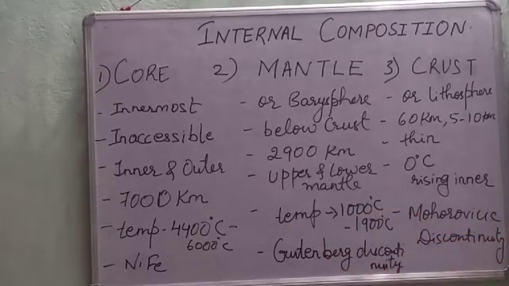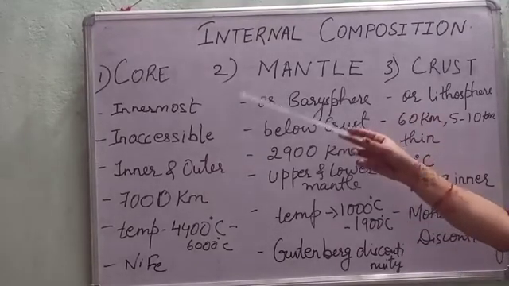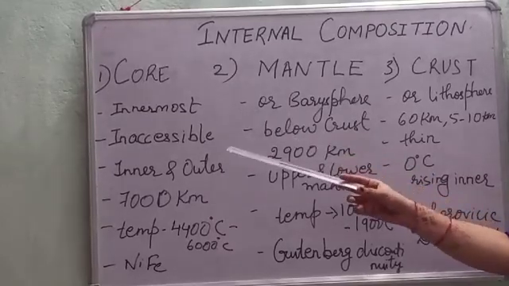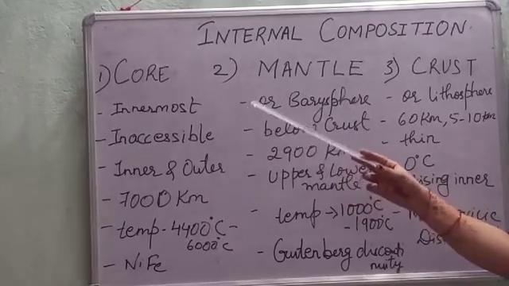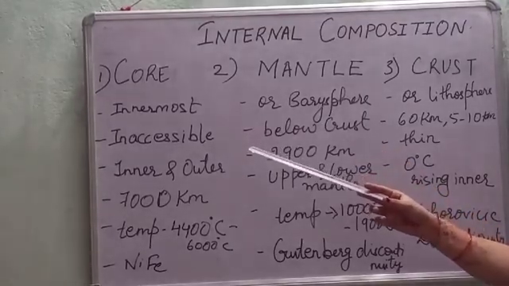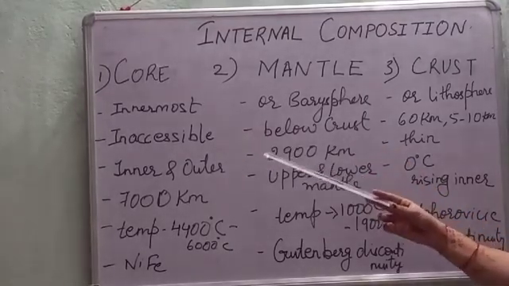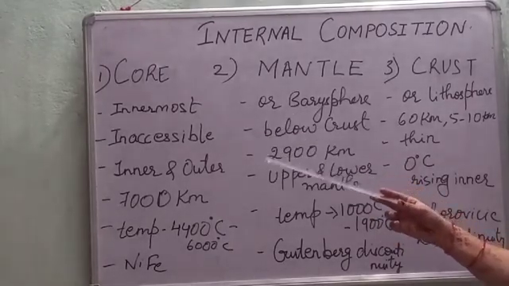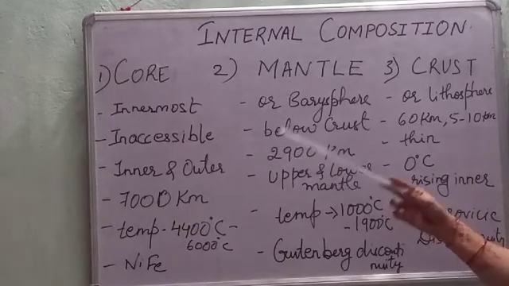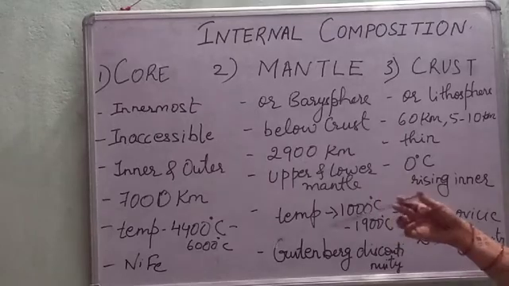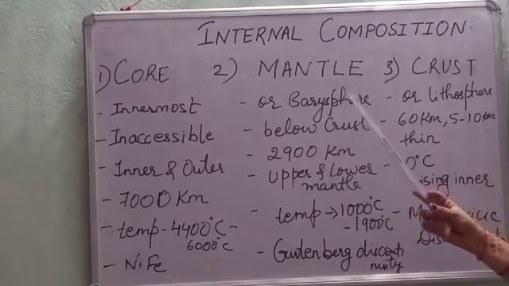Then the solid state of the inner core. The core is divided into two parts, inner core and outer core. The inner core is in the solid state because of its high density and pressure. There are three kinds of waves: P waves, L waves and S waves. The S waves disappear in the outer core, which tells you that it is in a molten state. Then we have the mantle.